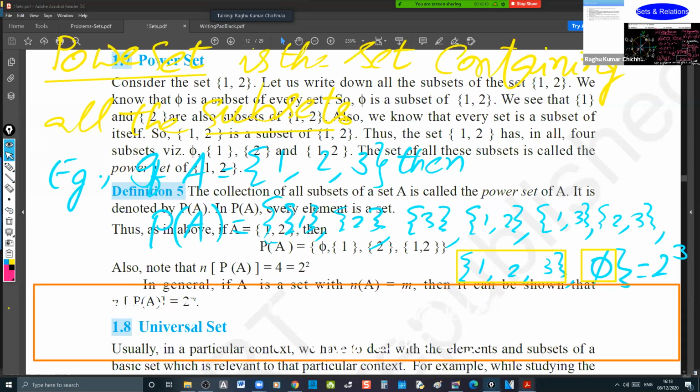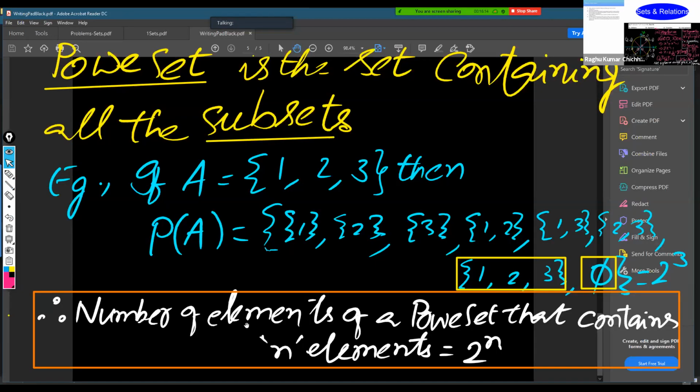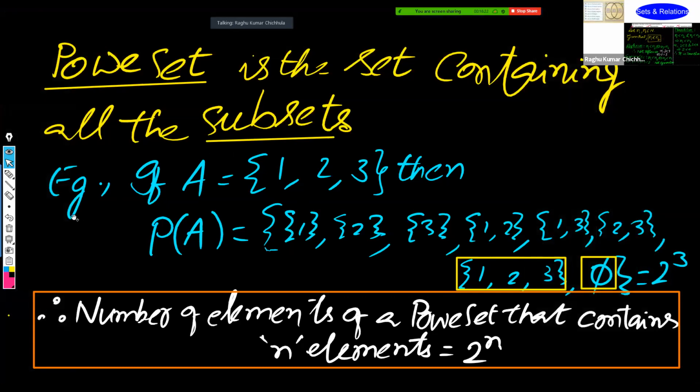I think I have forgotten to write enough there. Let me check once. Oh, number of elements of a power set. Okay, I wrote it like that. And the notation, how we represent it, is n of P of A.